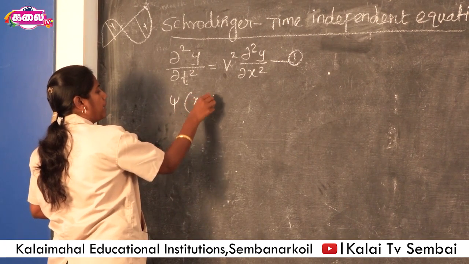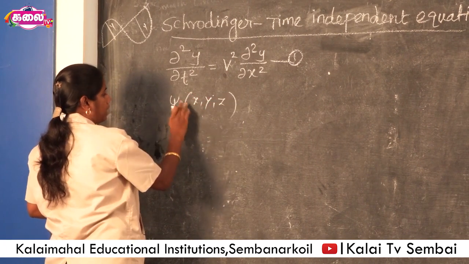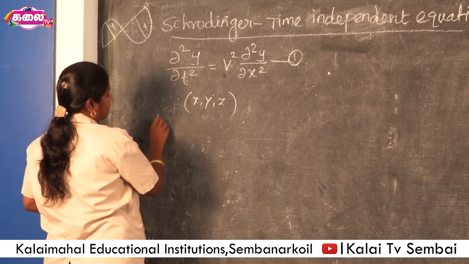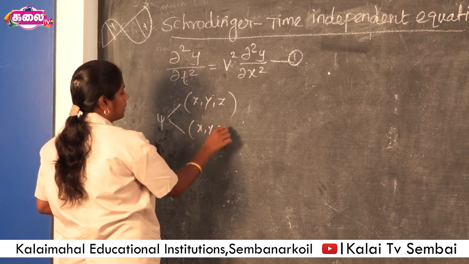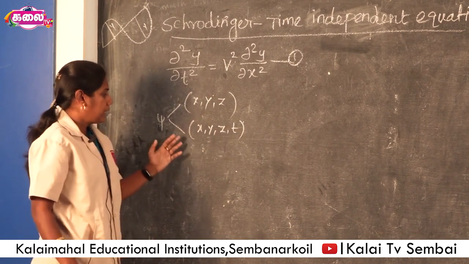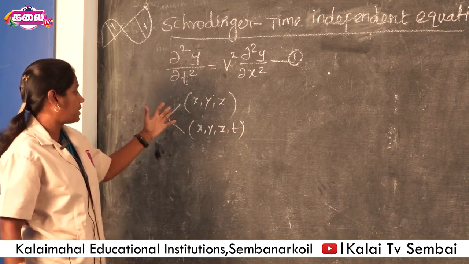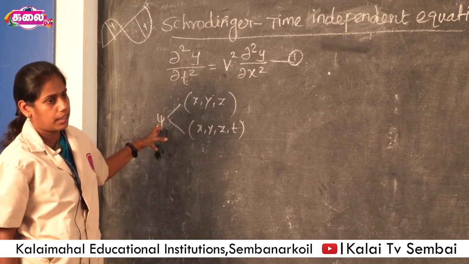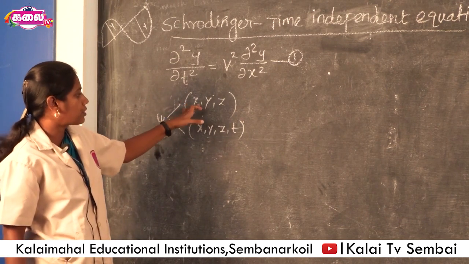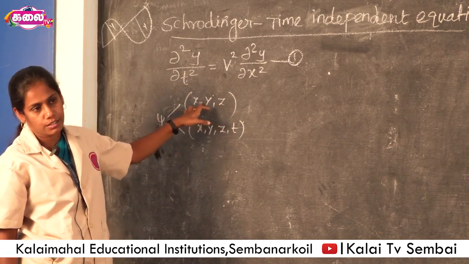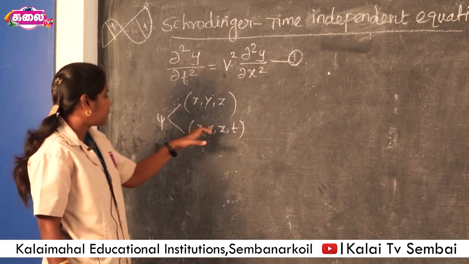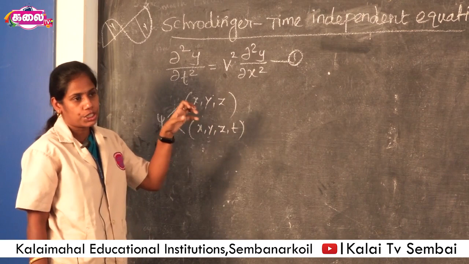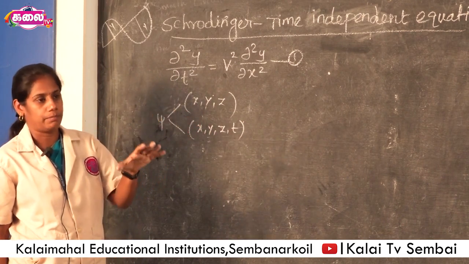The wave function is written as psi of x, y, z, or psi of x, y, z and t. x, y, z represent the position of the particle, and t represents the position of the particle with respect to time.